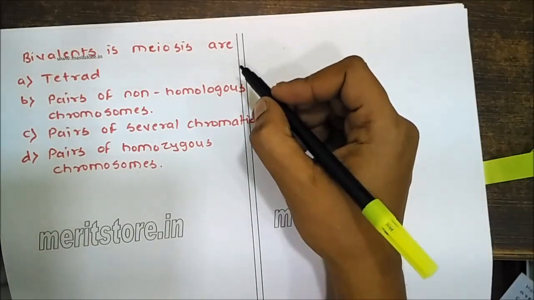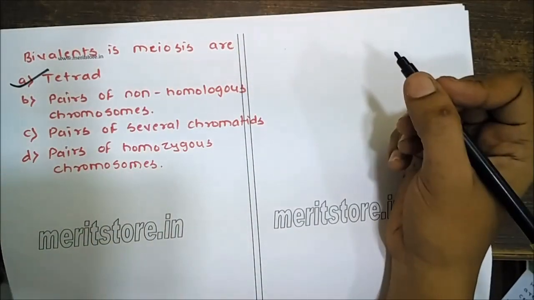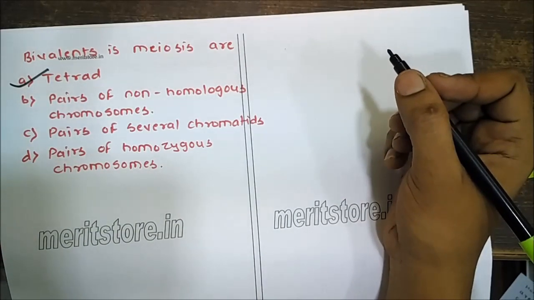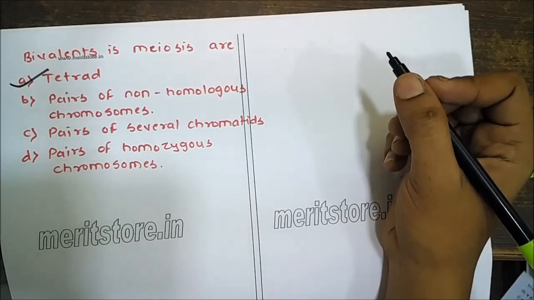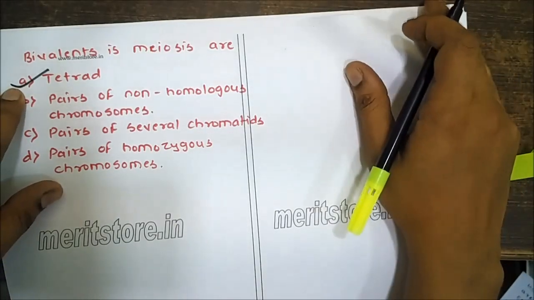bivalents in meiosis are, see, they are tetrads. Why? Because two chromatids of each homologous chromosome, they later on form a tetrad stage. So the correct option is A.